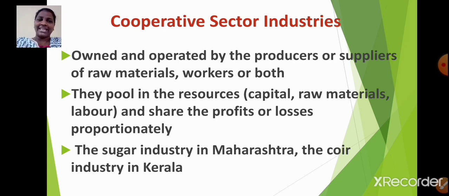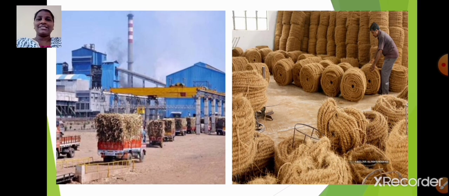They pool in the resources and share the profits or losses proportionately. Example, the sugar industry in Maharashtra, the coir industry in Kerala.